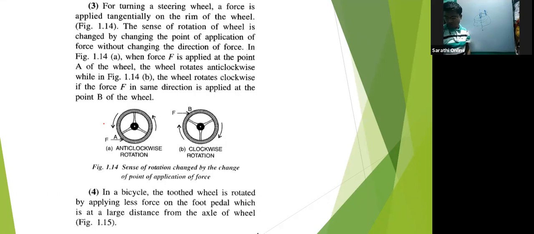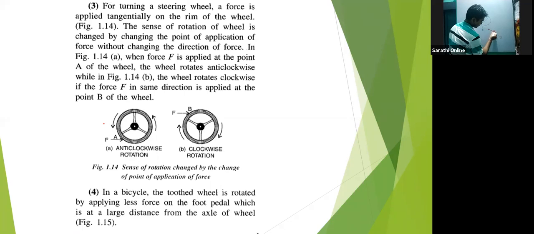Third, for turning a steering wheel, a force is applied tangentially on the rim of the wheel, and the sense of rotation of the wheel is changed. This is again a very important thing. In the car, a rod is connected to the axle of the wheels, and to turn these wheels you have to rotate this rod.